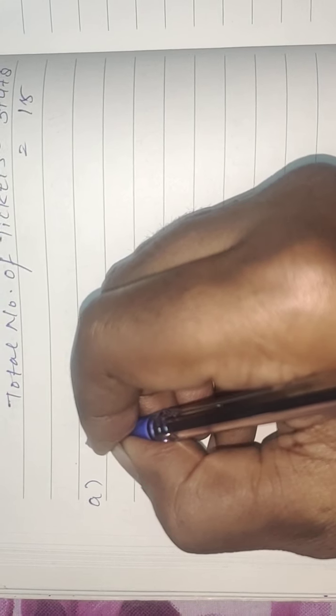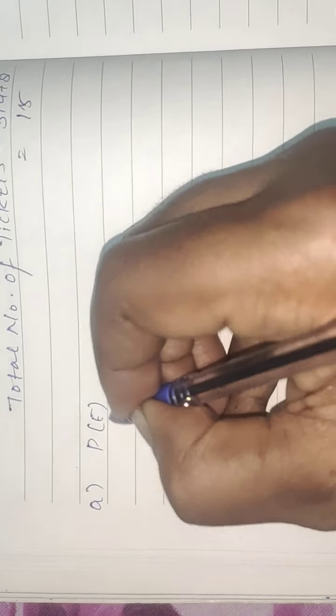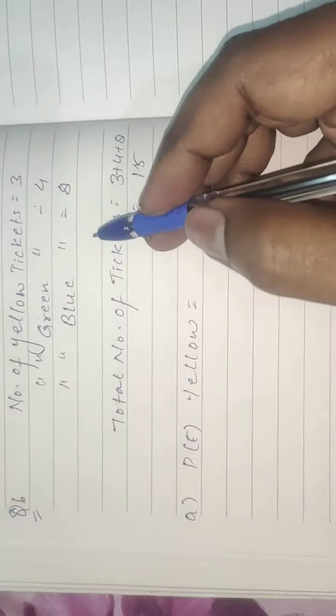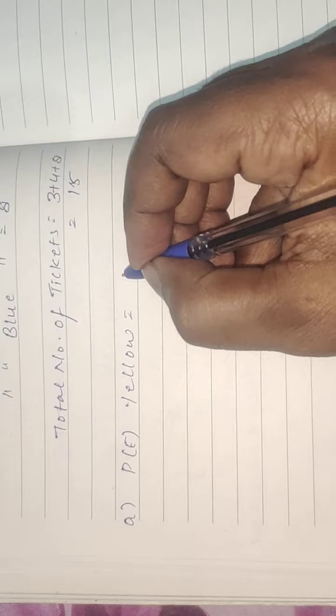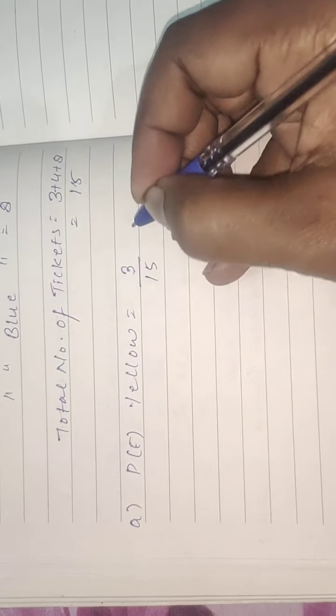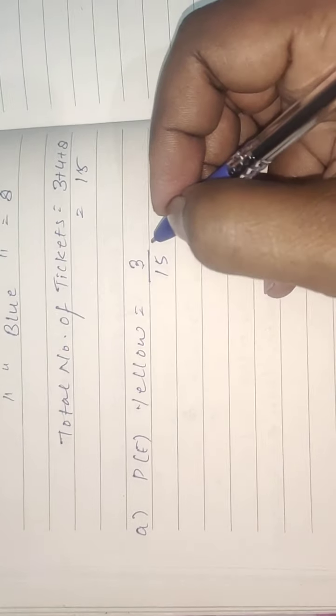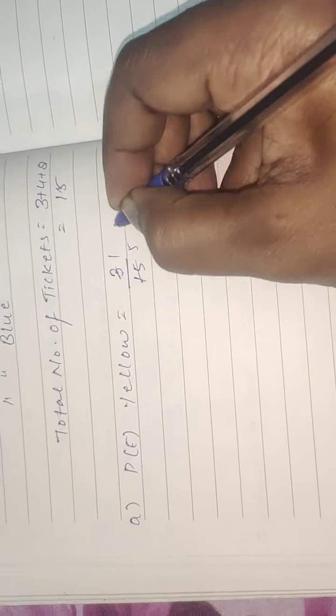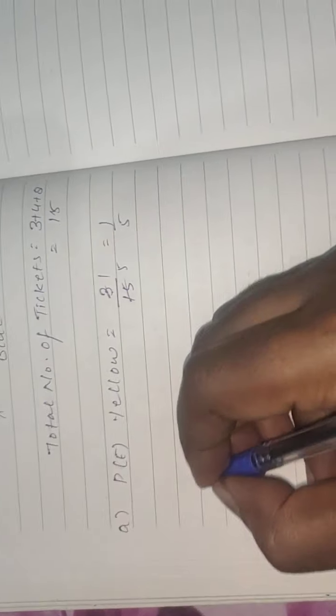Now you have to find the probability of getting yellow. How many yellow tickets were there? 3. And the total number of tickets was 15. So 3 ones are 3, 3 fives are 15, that is 1 by 5.